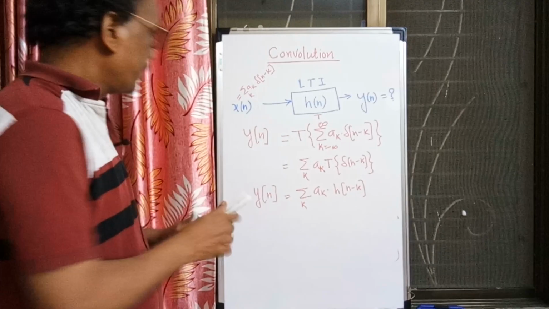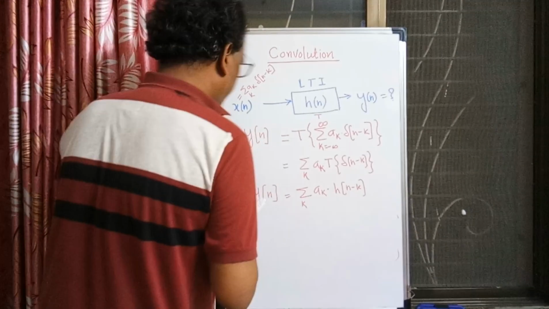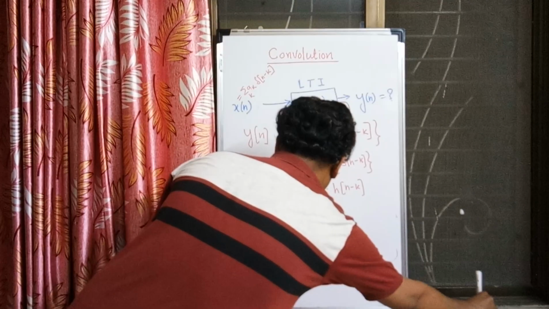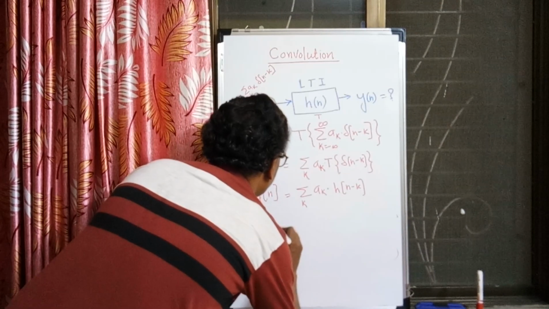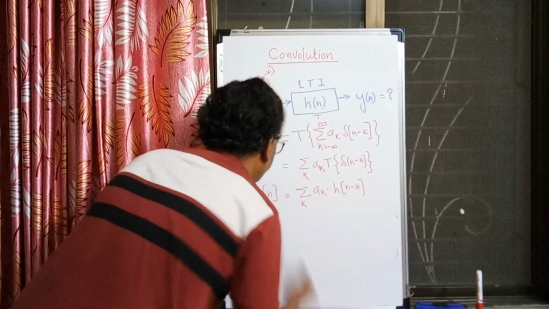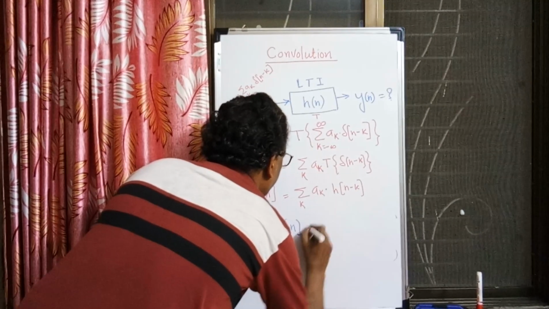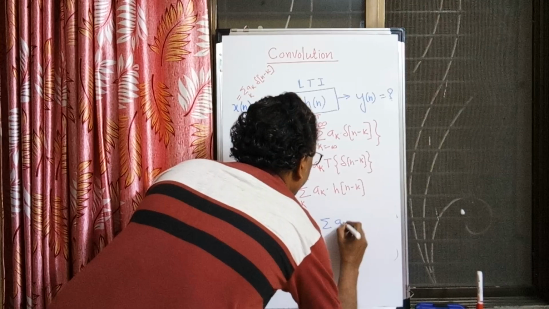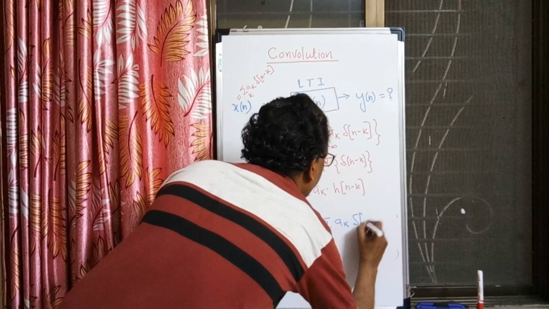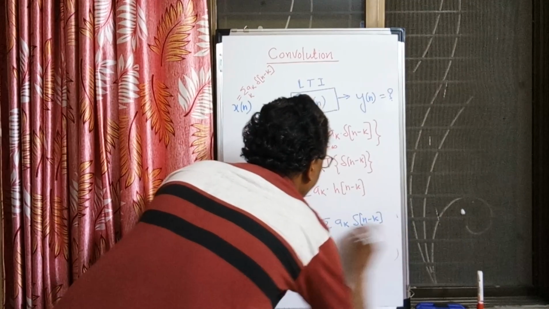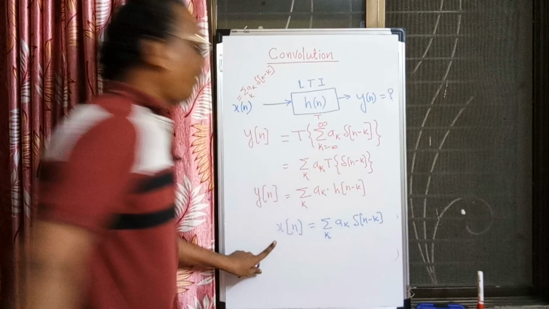So let us look at the given equation, x of n. What is x of n? X of n is nothing but summation ak del of n minus k. When I am writing k here, it means for all k.